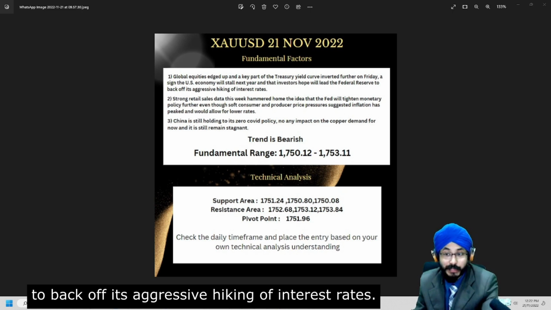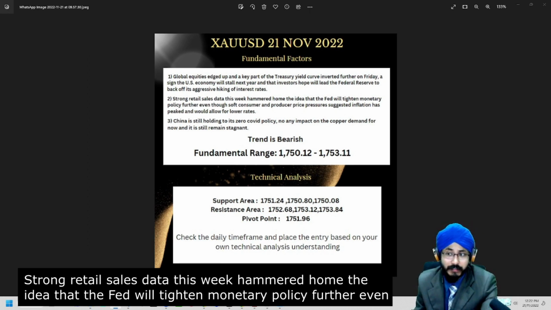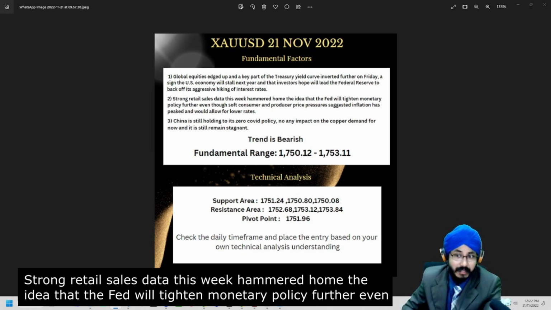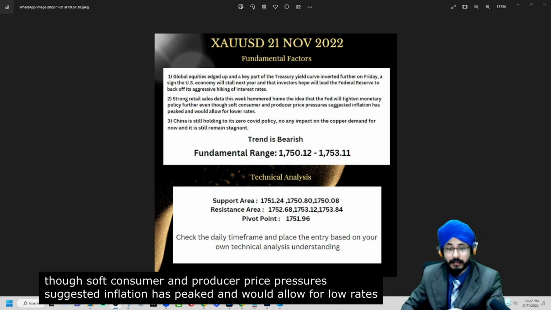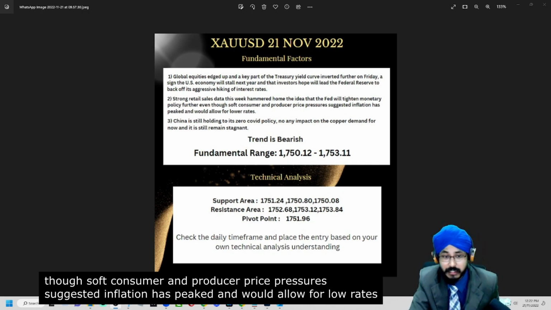And secondly, the strong retail sales data this week would definitely hammer the idea that the Fed will tighten the monetary policy further, and it's likely that the inflation has actually peaked, and we are seeing that the Fed may have a consideration either for a lower rate or a higher rate.